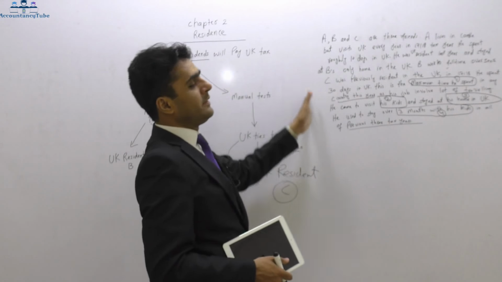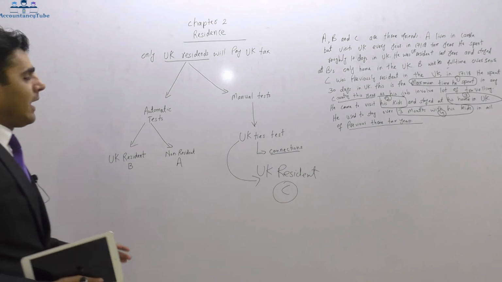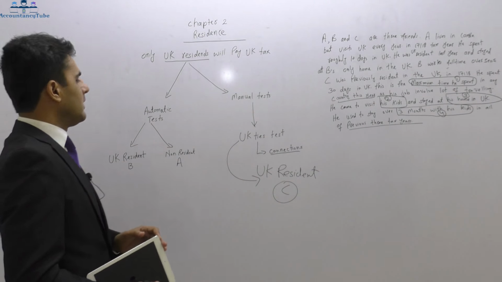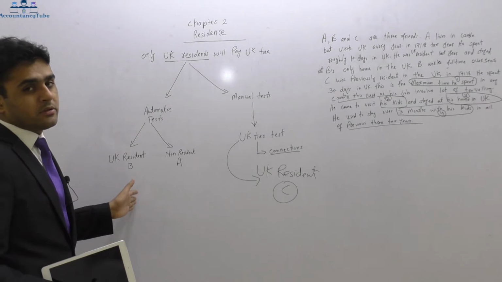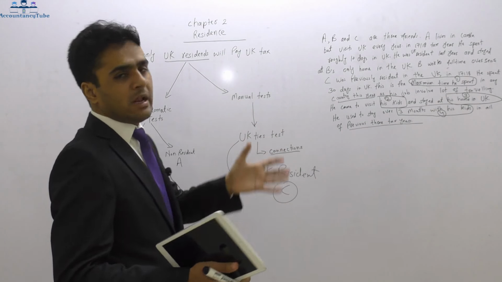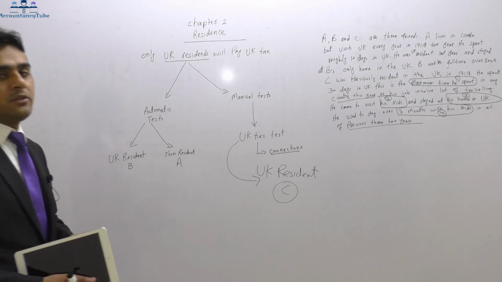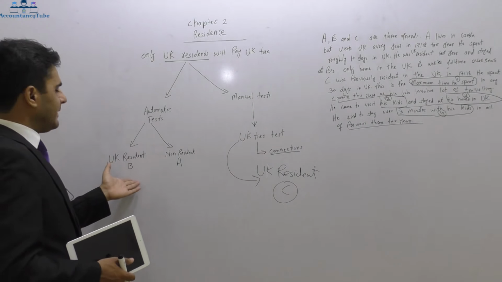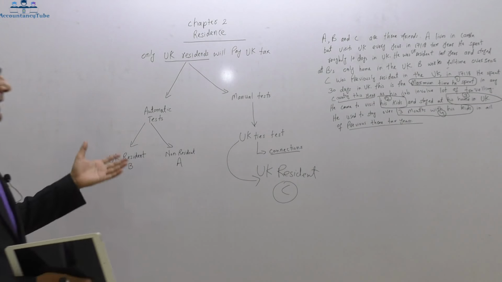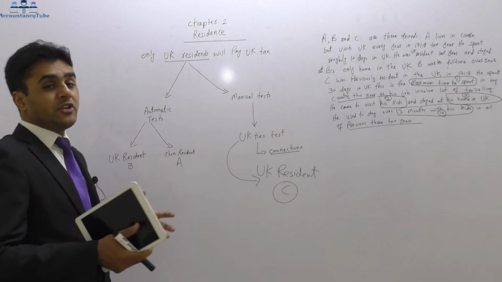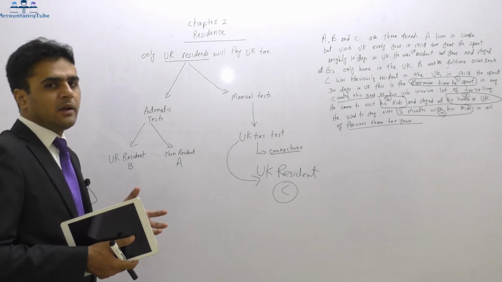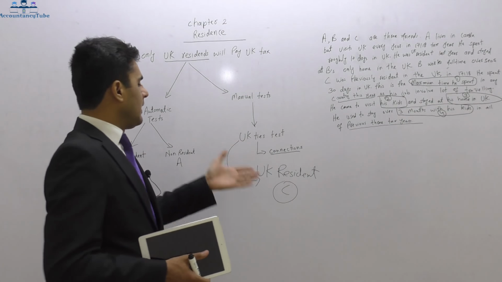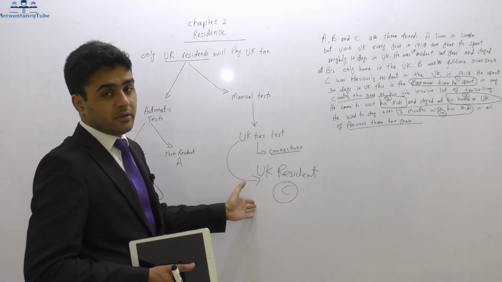Now if you see this question in the exam, you have to tell the examiner why A is non-resident but B is UK resident. Which test is he fulfilling? Why did you determine that he is UK resident? Likewise for C as well, why is C UK resident?